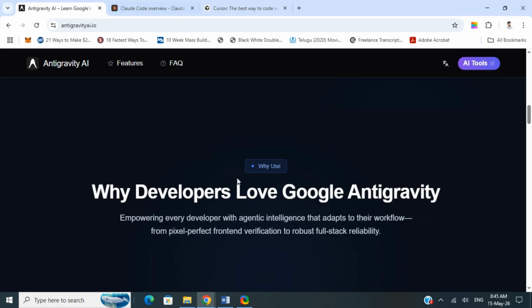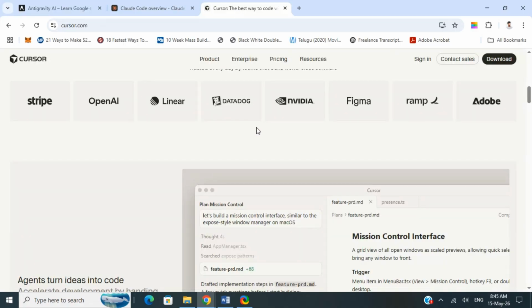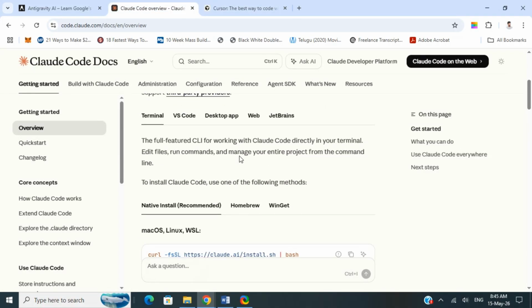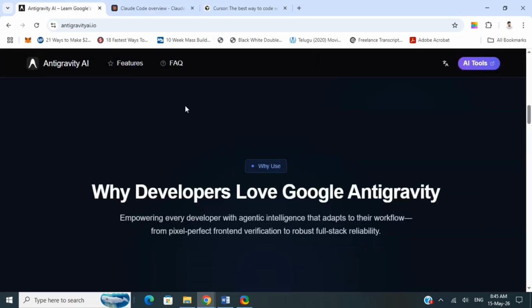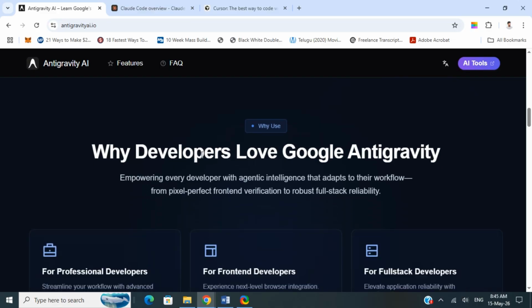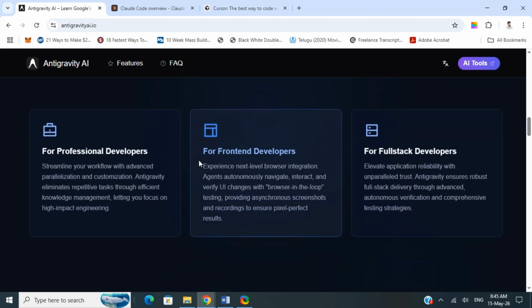So I would suggest if you're a beginner, Cursor easily wins for you. It's fast and makes AI coding feel accessible immediately. But if you're a serious engineer, I would say Claude Code is probably the smartest tool here. If code quality and reasoning matter, this is the best. But if you are betting on the future, Anti-Gravity is the most interesting one from that perspective. It's rough around the edges today, but it's aiming for a smoother future in the coming days.